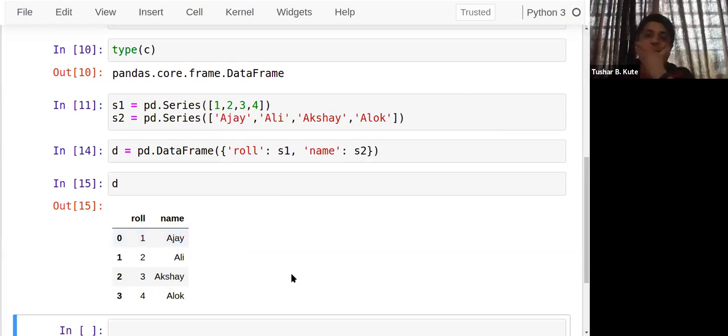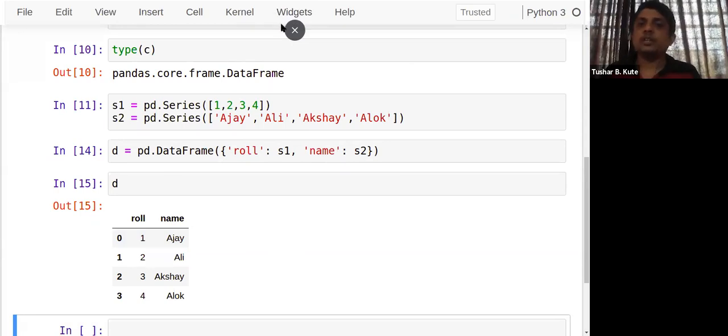Okay. Roll is s1, the first series will be in s1. Second is name. This is the common idea, so they are connected to each other. Series and DataFrame are connected to each other. Primary data analysis we can do on a series and we can do on a DataFrame also. Most of the functions that we use to do analysis on the data are connected with Series and also with DataFrame. Fine.